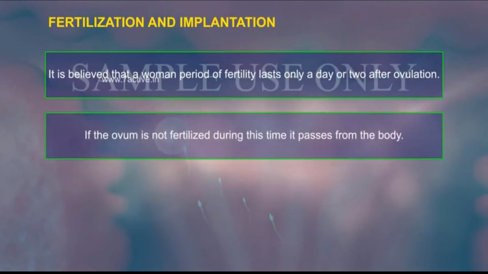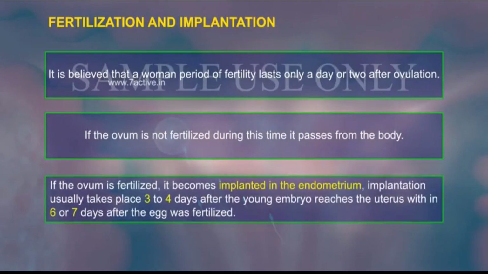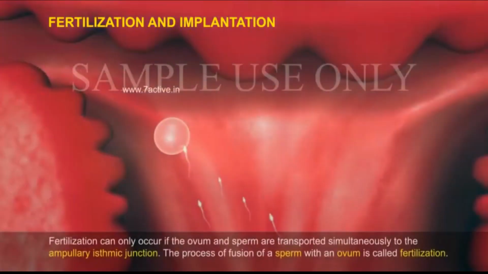If the ovum is not fertilized during this time, it passes from the body. If the ovum is fertilized, it becomes implanted in the endometrium. Implantation usually takes place 3 to 4 days after the young embryo reaches the uterus, within 6 to 7 days after the egg was fertilized.